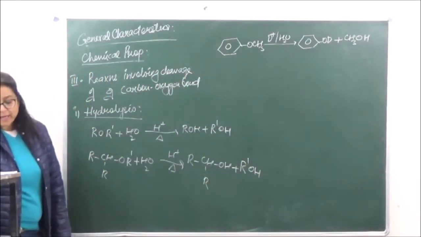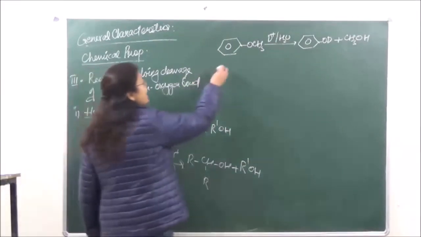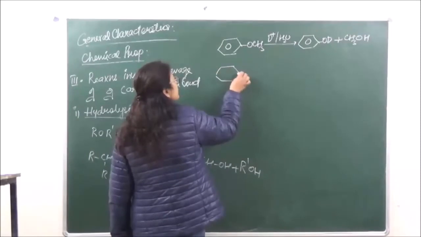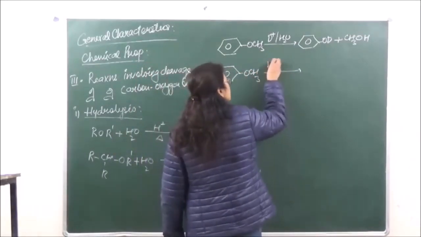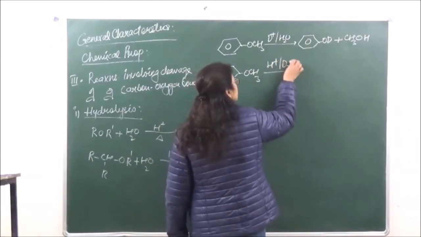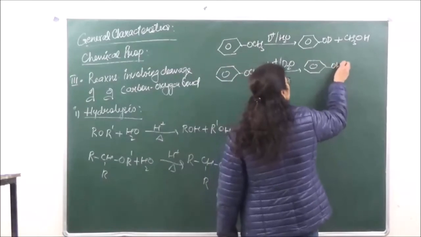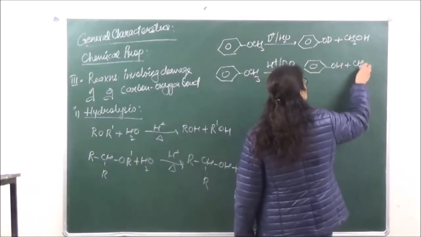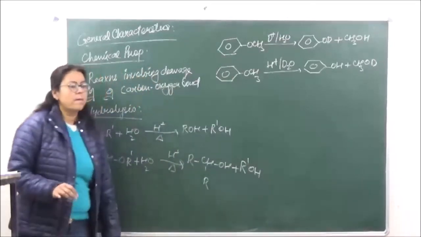And if in case we are taking H positive and D2O in the same reaction, then we are going to get phenol plus CH3OD.